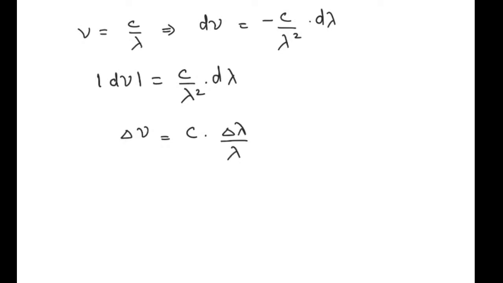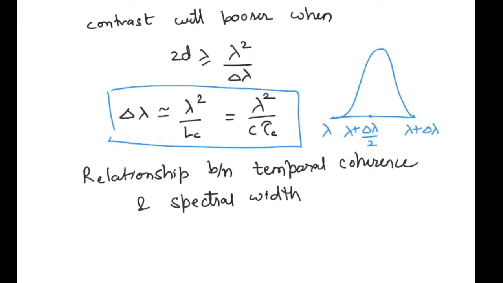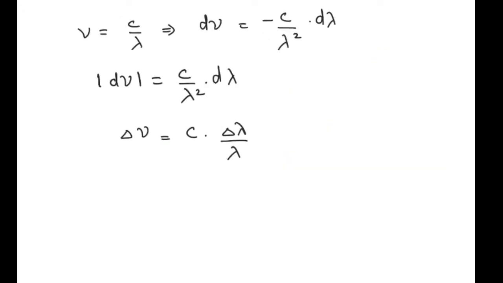And from our previous equation, we know that we just calculated, so we can replace this and rewrite it as c into lambda square by LC into 1 by lambda square, and these two will be cancelled out, and what we will get is c by LC.